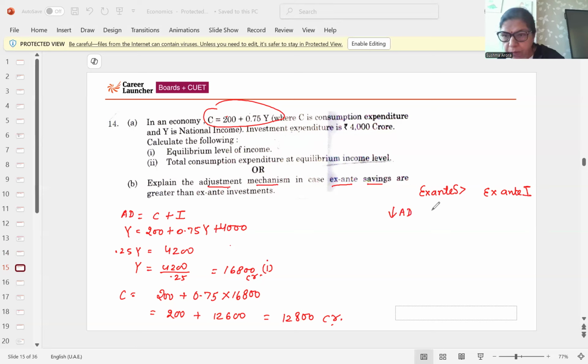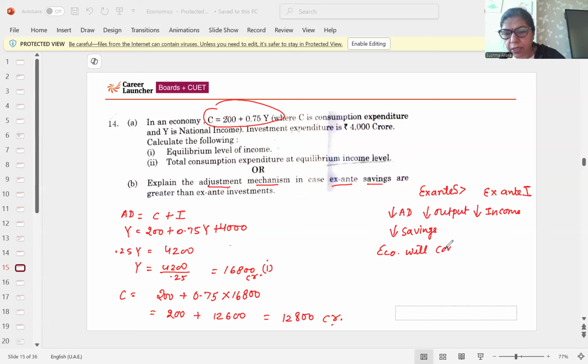If aggregate demand will be less, naturally aggregate output will be less. If output will be less, naturally producers are producing less, their income will be less. So if their income will be less, naturally their savings will be less. So one by one, the effect of one will be on another. So if savings are less, then the economy will continue to adjust,